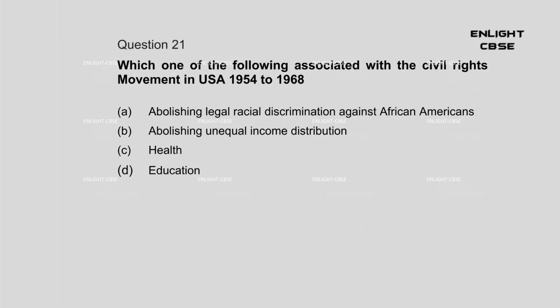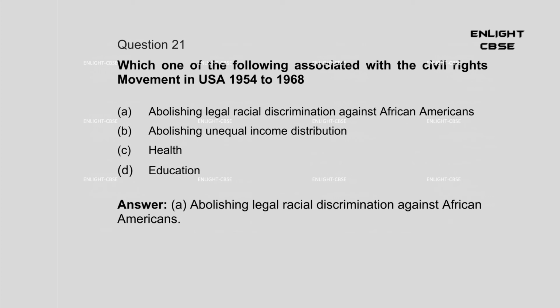Question 21. Which one of the following is associated with the civil rights movement in USA, 1954 to 1968? A. Abolishing legal racial discrimination against African Americans. B. Abolishing unequal income distribution. C. Health. D. Education. Answer: A. Abolishing legal racial discrimination against African Americans.